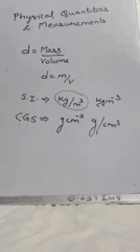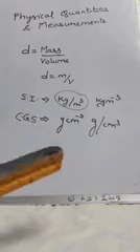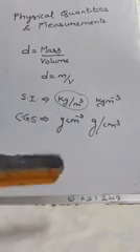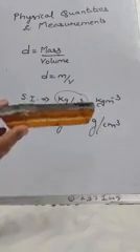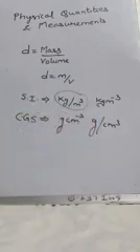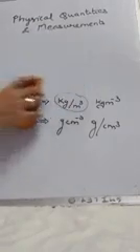If you want to compare two things, for example, if I put wood in water, it will float. And if I put, say, an iron coin in water, it will sink. Why? Because the density of wood is less than the density of water, hence it will float. But if I have a coin, then it will sink. Why? Because the density of iron is more than the density of water, hence it will sink. So this is density.